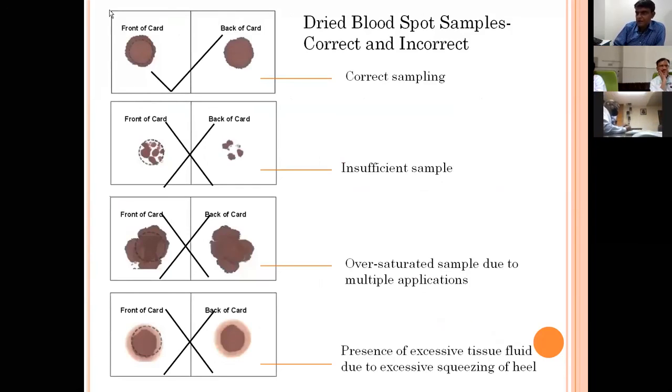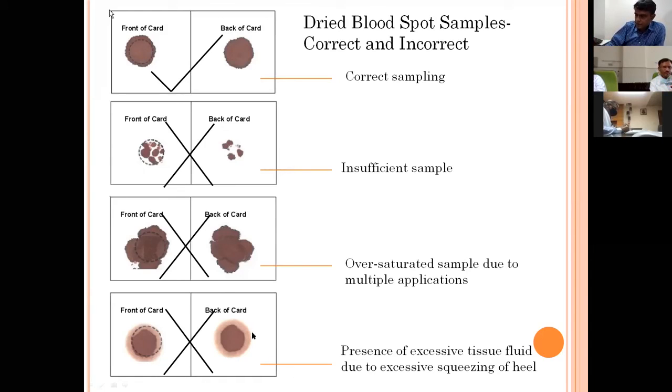And once the drop is collected, we should be careful that the sample does not look like any of these three. The upper sample is good, where a single drop has formed a circle. If the drop is not big and we try to apply blood multiple times to the card, it will look like this, which is not suitable for testing. Sometimes a very large amount of blood starts dripping from the baby's foot and we apply multiple drops on the same circle. That is also not good, because that will lead to more blood in a particular area, and that may give false positive results because all the metabolites will be measured more there.